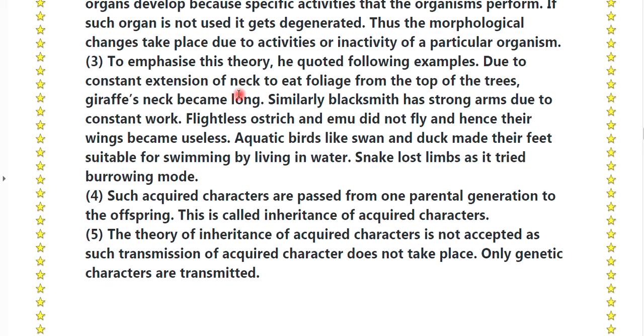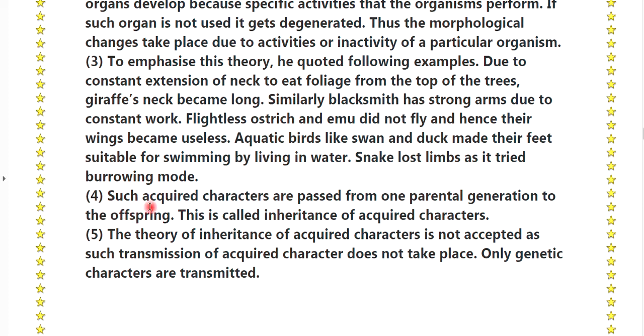Due to constant extension of the neck to eat foliage from the top of the trees, giraffe's neck became long. Similarly, a blacksmith has strong arms due to constant work. Flightless ostrich and emu did not fly and hence their wings became useless. Aquatic birds like swan and duck made their feet suitable for swimming by living in water. Snake lost limbs as it tried burrowing mode.